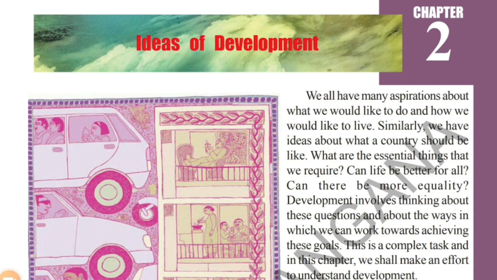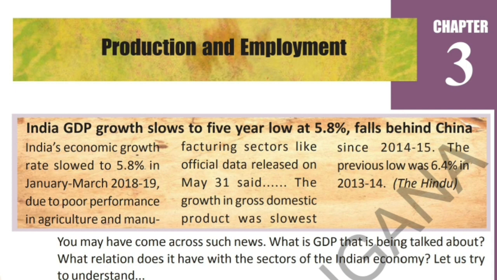In that we are going to discuss the developmental goals of diversified people in the country or in the world, and also we are going to discuss about how to compare the different countries' financial conditions, and also we are going to discuss about GDP, life expectancy of the people of different countries, and development as a progress over time, and also we are going to discuss the comparison among the different states in India and different countries in the world. The third chapter is production and employment.